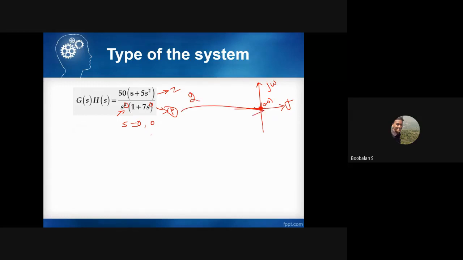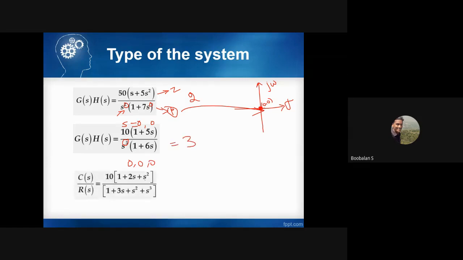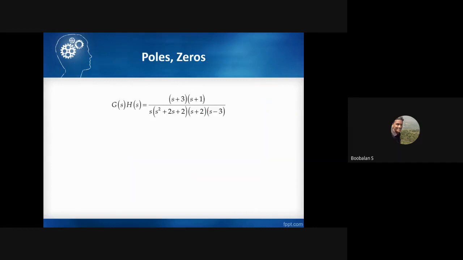In the same way, for this one, s to the power 3 gives 3 values, so 3 poles are located at the origin. That's why it's a type 3 system. This one is a type 0 system, because none of the values of s are 0; s has different values. That's why it's type 0. These are the things we have already discussed.